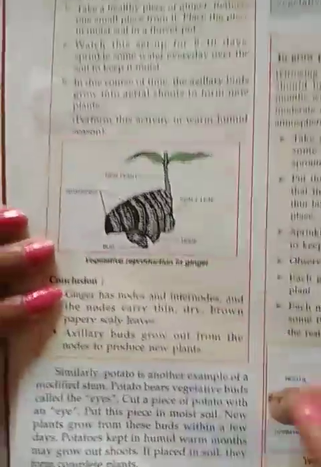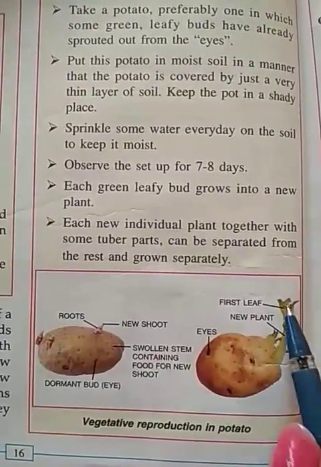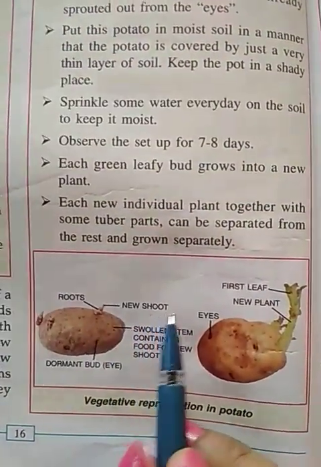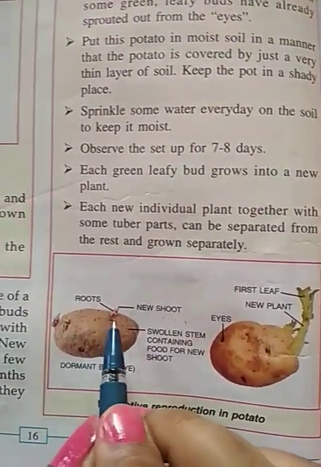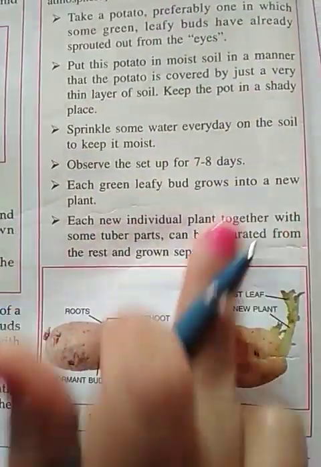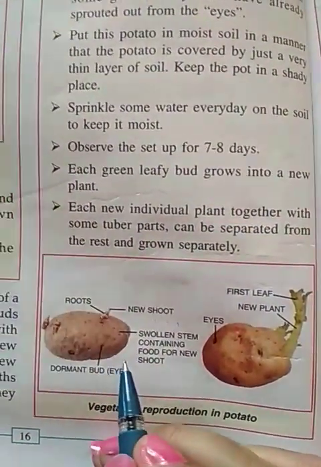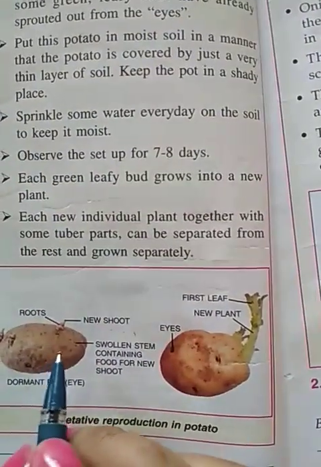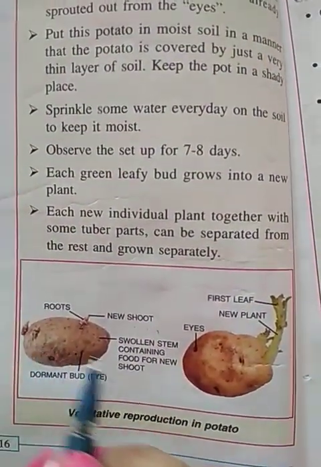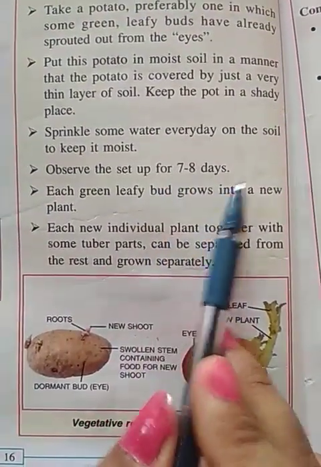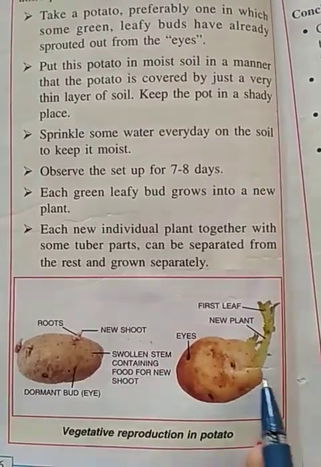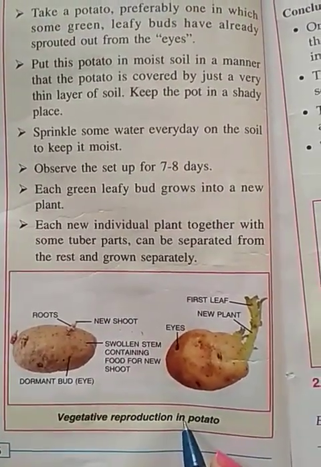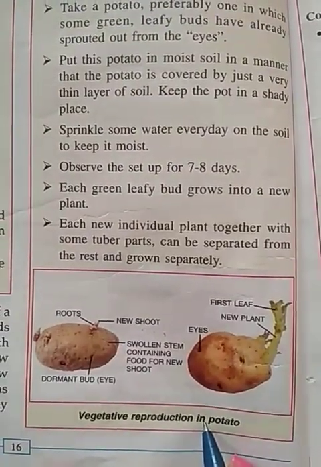Is that clear? Similarly, I gave you the example of potato. The potato also contains axillary buds, and these buds are able to produce a new shoot. You can do that at home also. These buds are also called the eyes of the potato. Take one pot, keep it in a shady place, put the potato inside the soil, sprinkle some water, and observe it after 7 to 8 days. You can see a small green bud grow into a new plant. That is also a type of vegetative reproduction in plants.